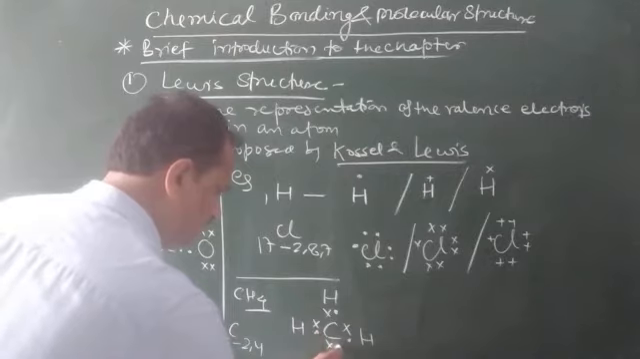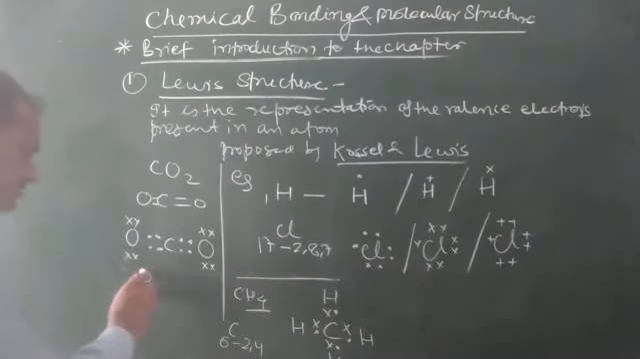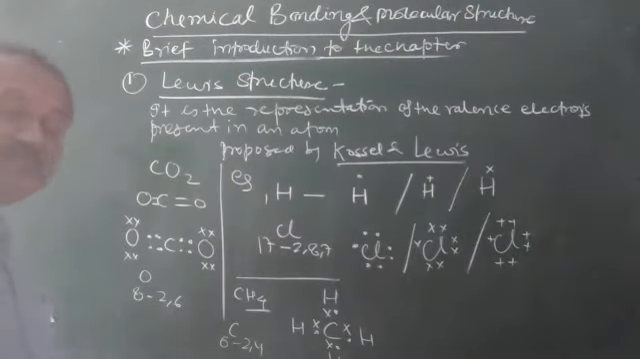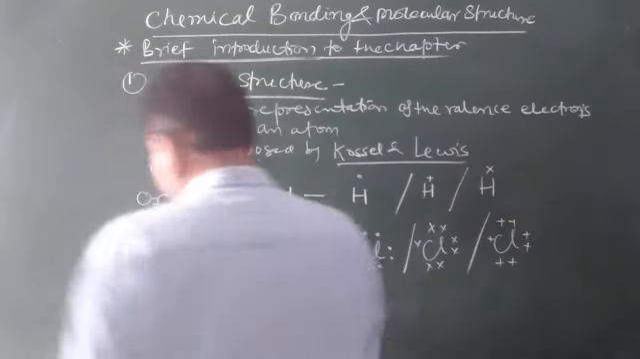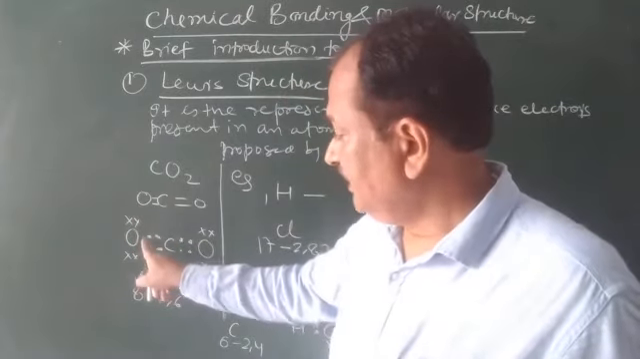Just to have the distinguishing. Similarly, here we can have oxygen 2 and 6, and carbon I have just written. So similarly, oxygen has 6 electrons. See here, 2, 4, 5 and 6.